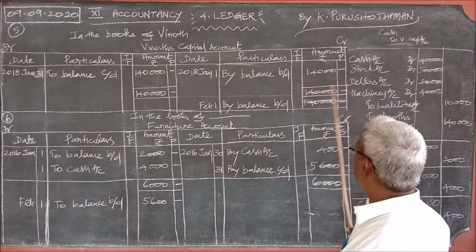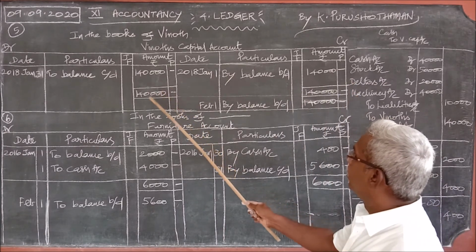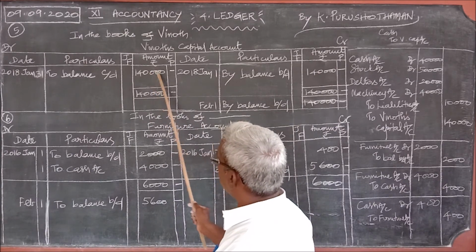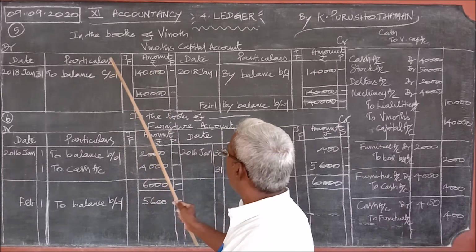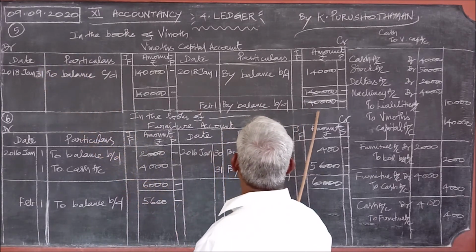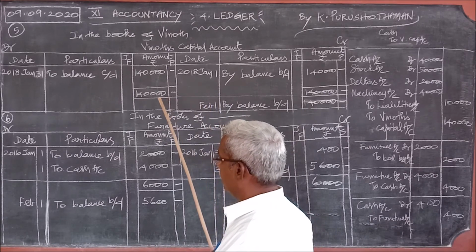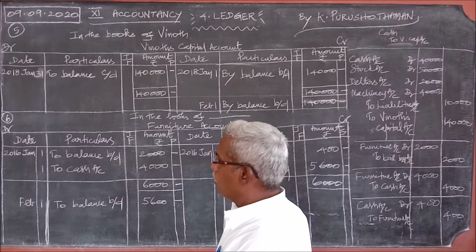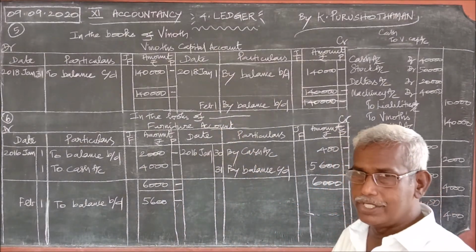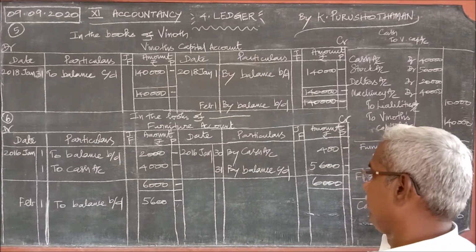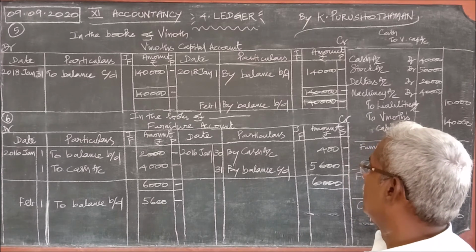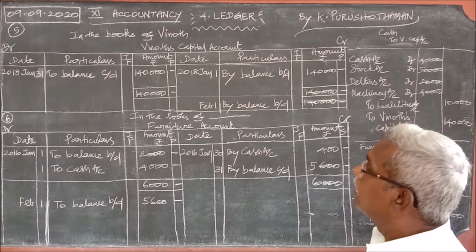Then with this, we close this ledger by putting 1,40,000 on these 2 sides. Here the missing amount is 1,40,000. So here carry down, once again opposite side brought down. For carry down, last date, then for brought down, the first date of the next month. And in 6, what is it? You are supposed to prepare furniture account only, that is, you should prepare the ledger only for furniture. You are not supposed to prepare the past journal entries. Not necessary here. In that case, what should you do?